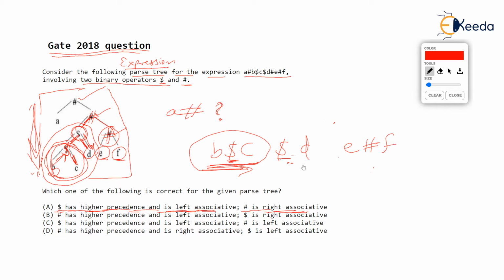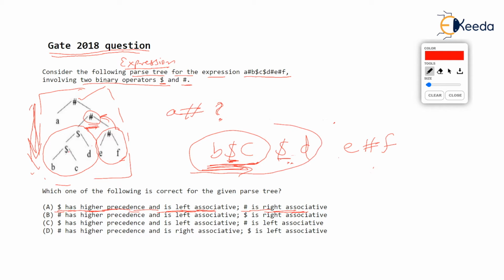And now, listen, whatever is the result of E hash F will be hashed with this result. Check the left hand side result. That means between this B dollar C dollar D and E hash F, there is a hash.